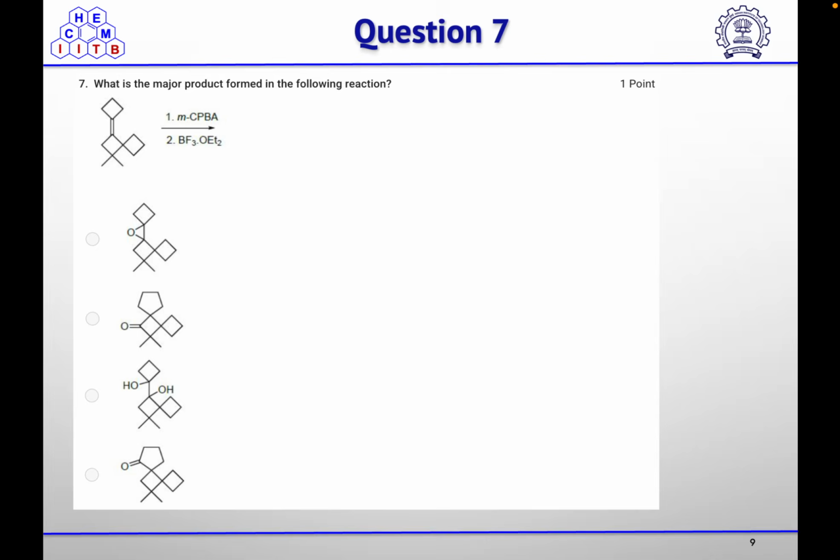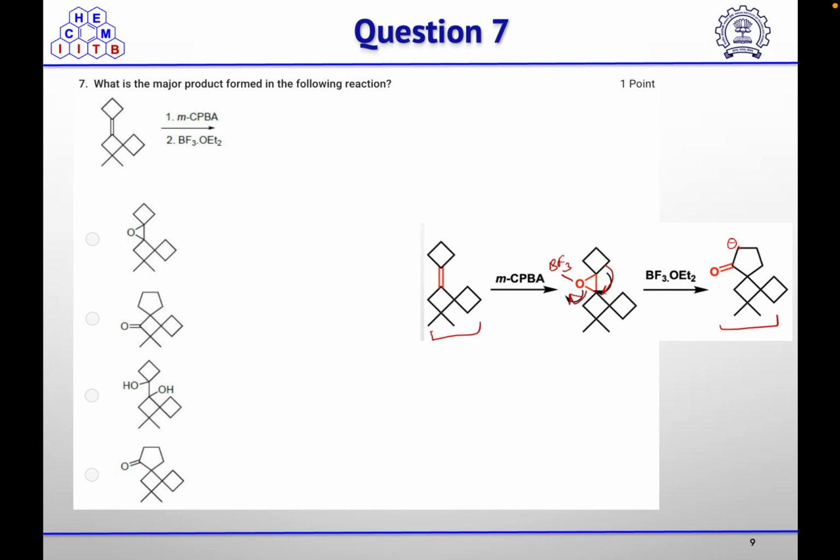So first this epoxide will form, and then it will react with your BF3 etherate, the electrophilicity of this bond will increase, and then this four-membered ring, to release its strain, will attack at this carbon and the ketone will form. So the correct option in this case is option second.